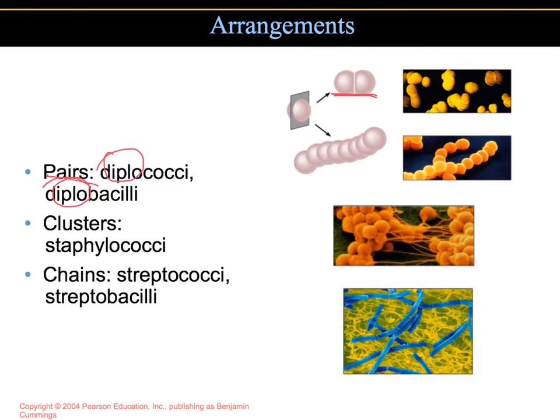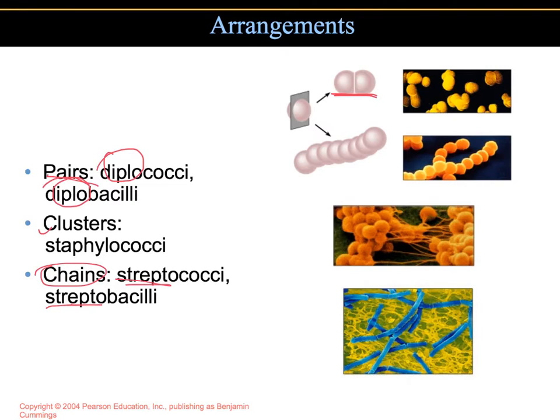Those that divide and remain attached in a chain-like pattern would be strepto. So strepto refers to chains. And then we also have clusters, as in staphylococci. Those that divide in multiple planes and form grape-like clusters would be these staphylococci.